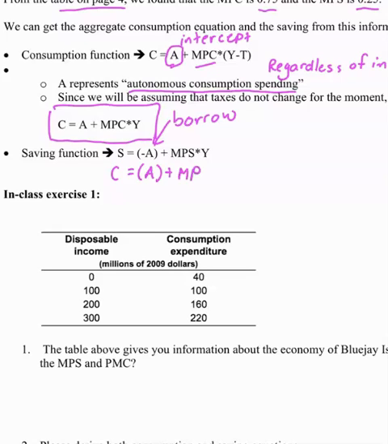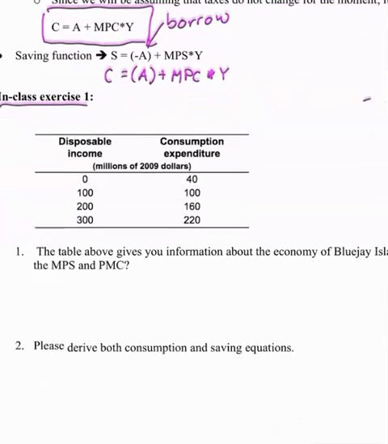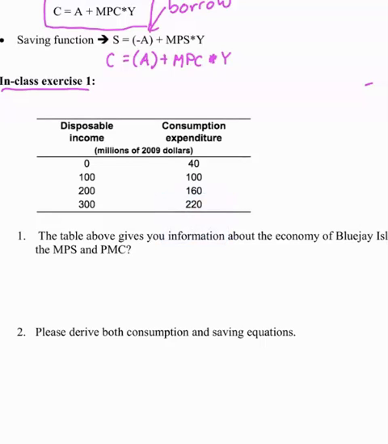We just use Y instead of YD. Oops, I wrote it wrong. MPC times Y. Now you know why we switch from YD, which is Y minus T. T stands for taxes. All right, so now let's take a look. This is exercise 1 that I would do in our discussion, but I will do it right here, and then in discussion we can do more of this example anyway.